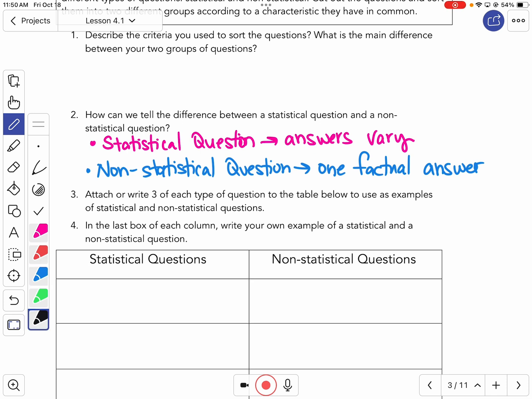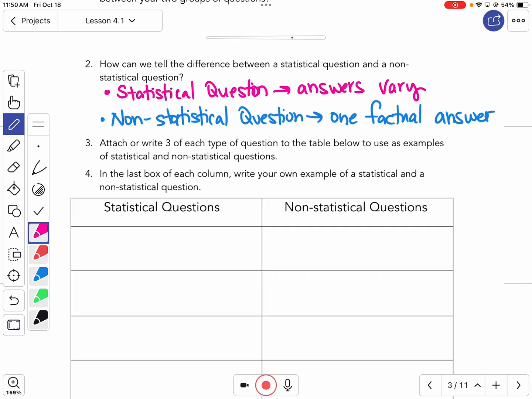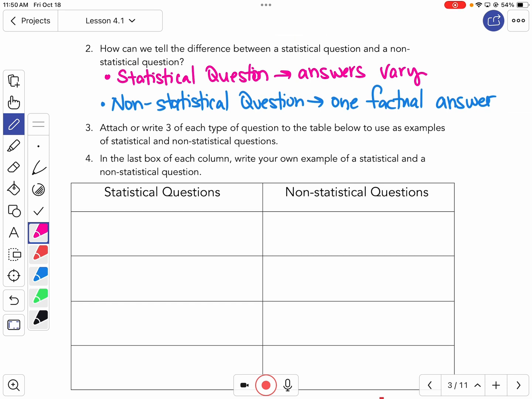So thinking back to what we did in the warm-up, our statistical questions were the ones where our answers would vary. How old are we? Our favorite foods, things we already mentioned.